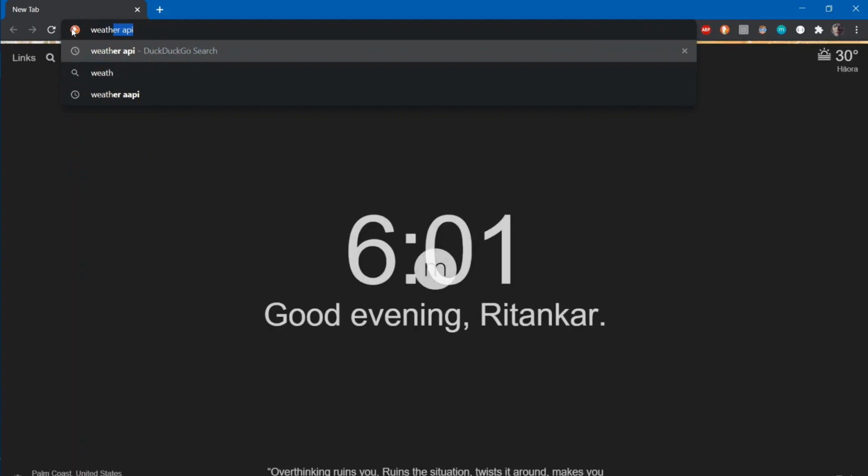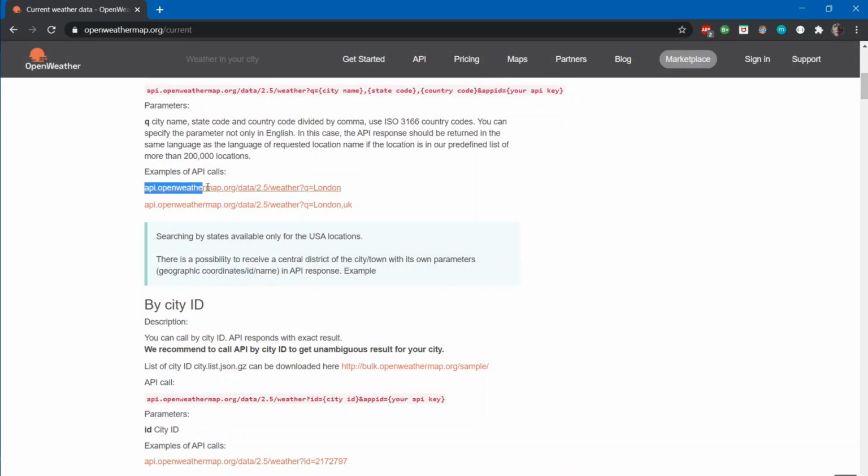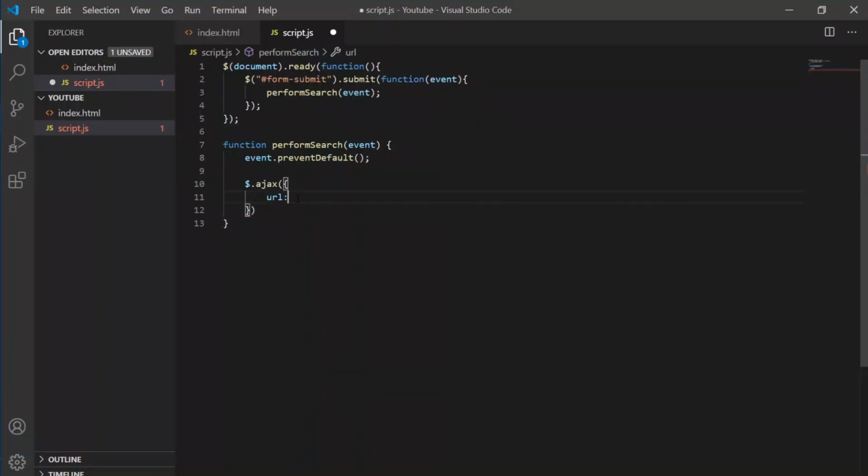So we will head over to our browser. We are here in the documentation page of our API and we can see the sample API calls here. We can see that this part is common. This part won't change, so we will copy this. This is the base URL. And after that, this q is our query, which we will dynamically change according to our input. So this is our URL.